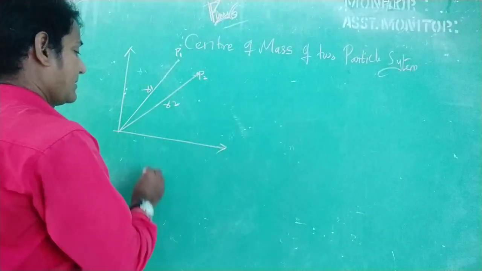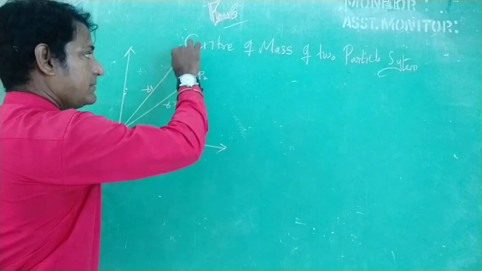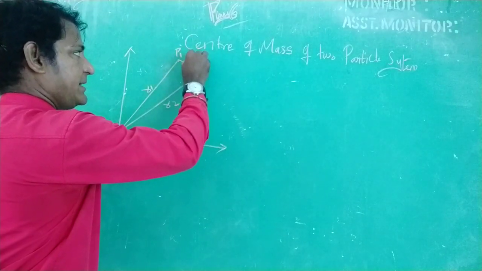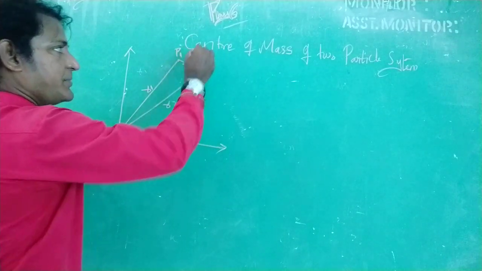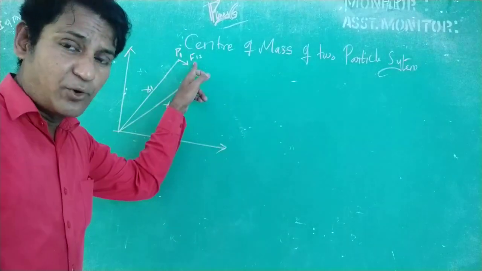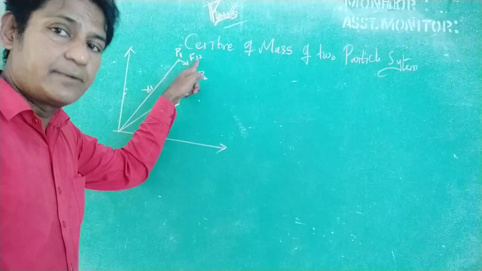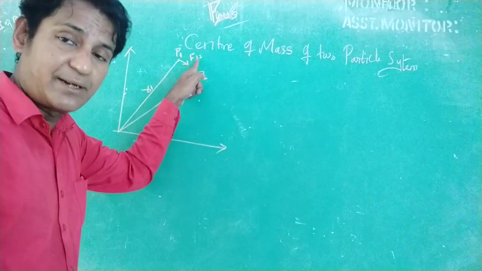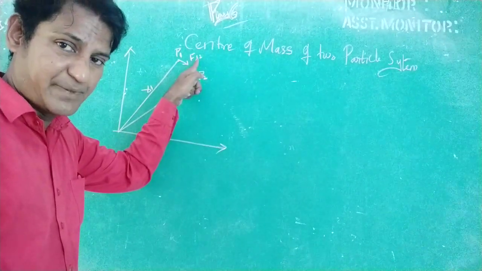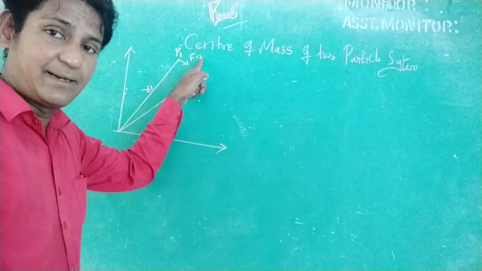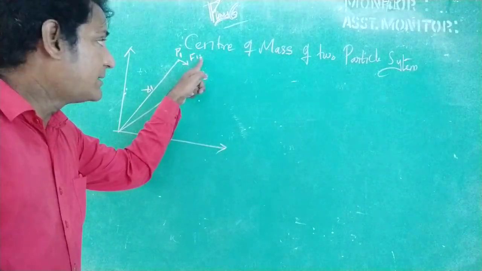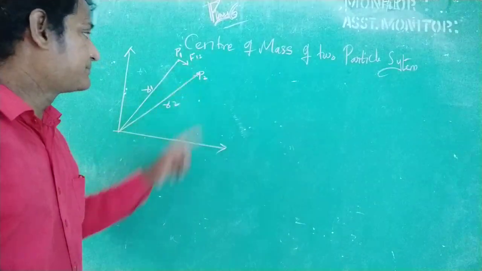Now, this is the force F12. So F12 is the force exerted on the particle at the position 1, that is P1, by the particle in the position P2.